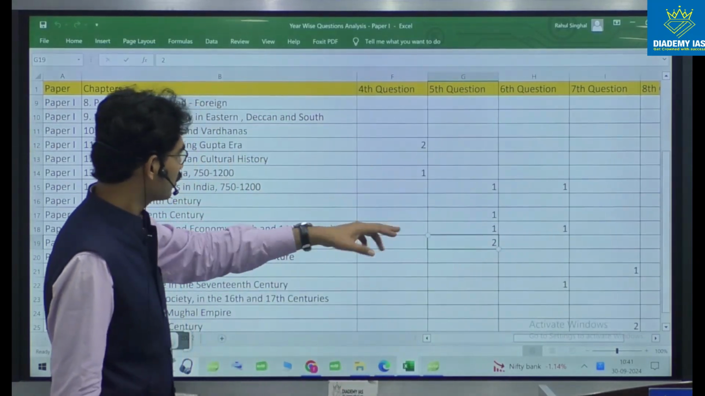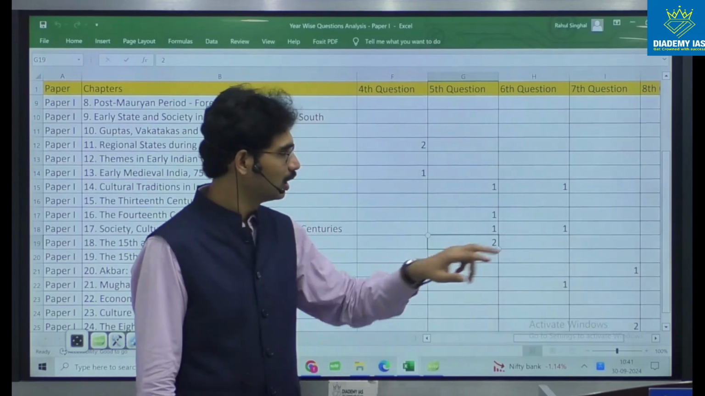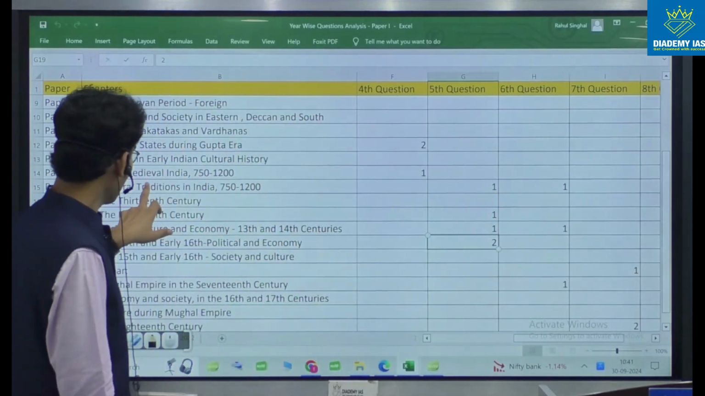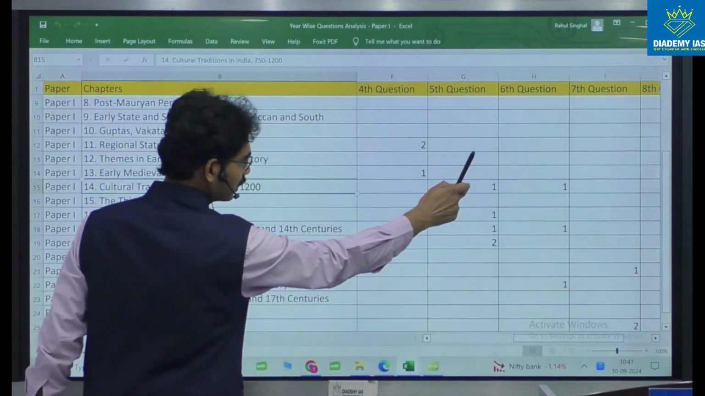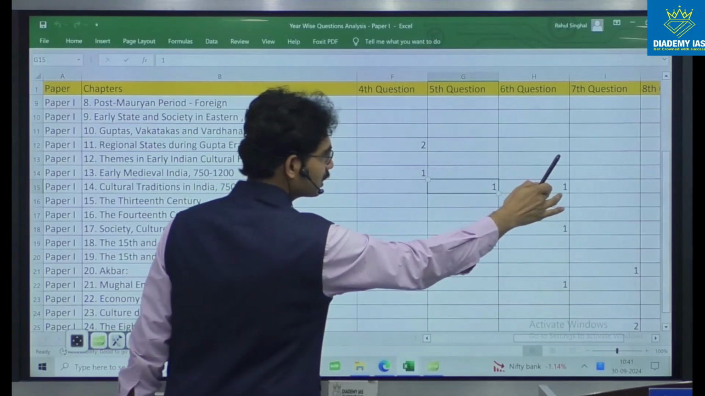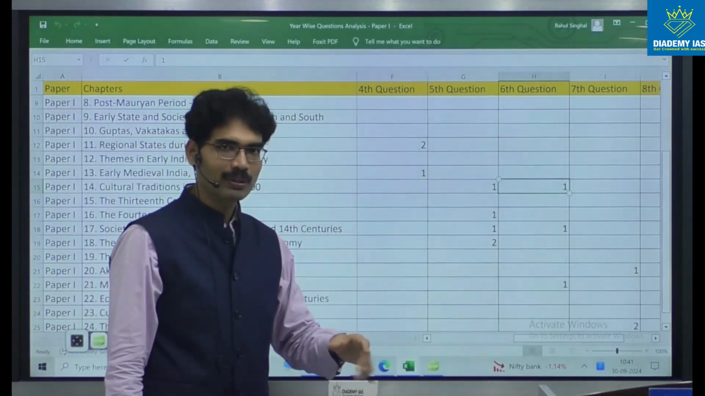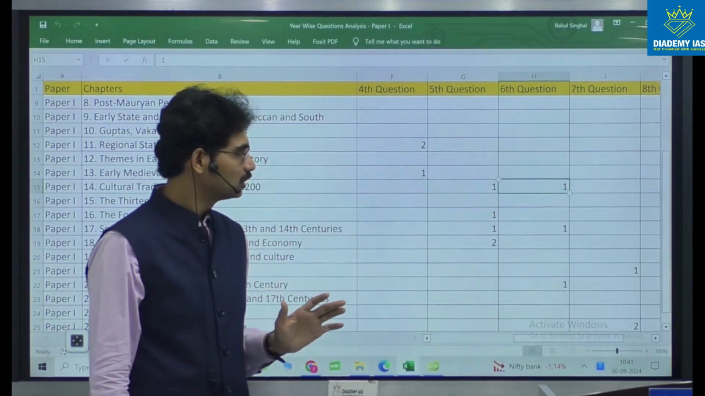Next, 6th question. One question is related to 14th. Now observe this one. 14th unit is appearing not in single question, not in 5th question. It came in 5th question also. It came in 6th question as well. Now, anyway, 5th question is compulsory. There is no choice for you.